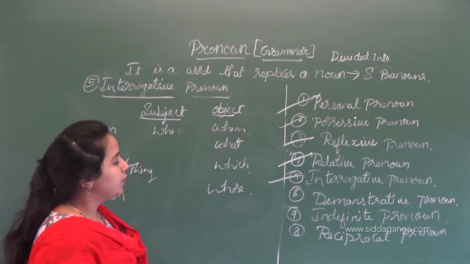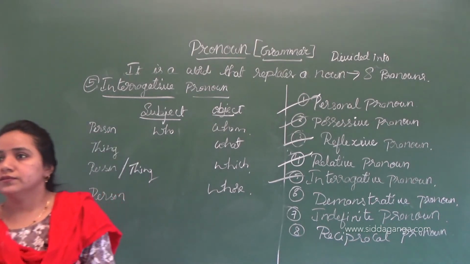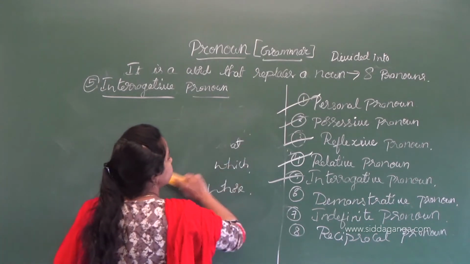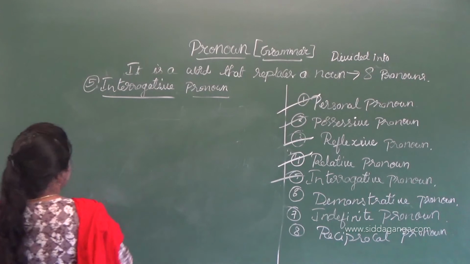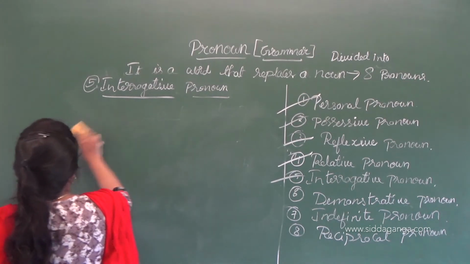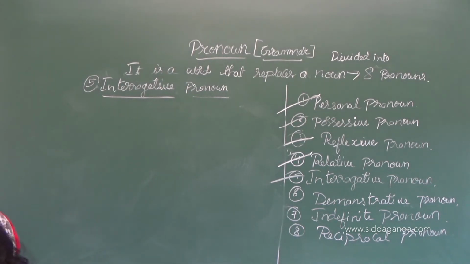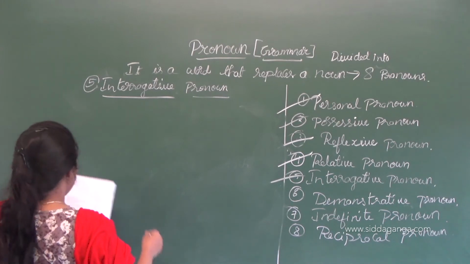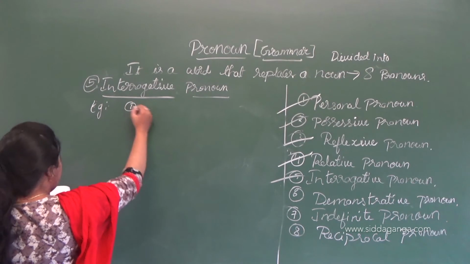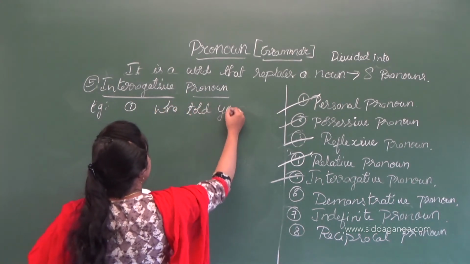Let's understand more clearly with the help of examples. Example: Who told you?